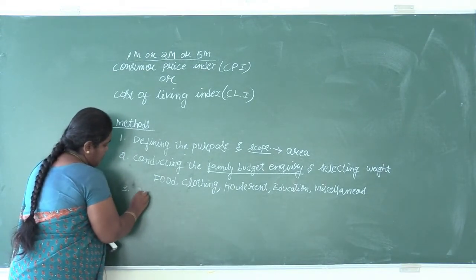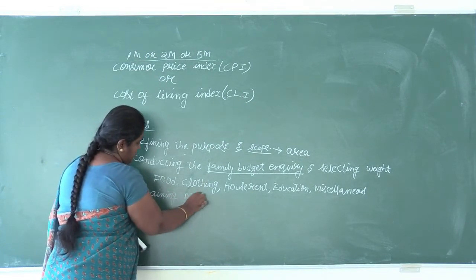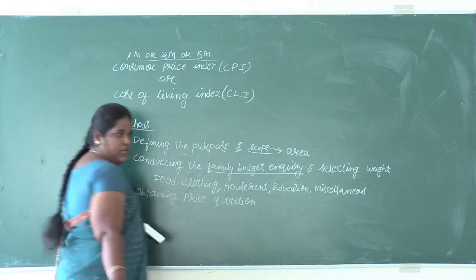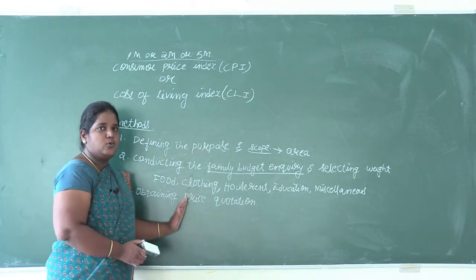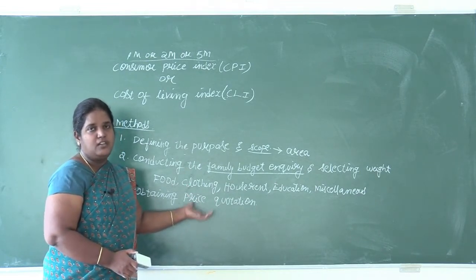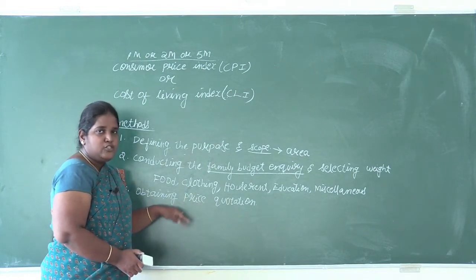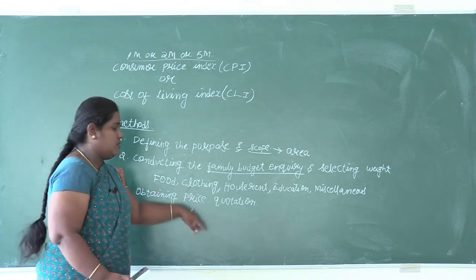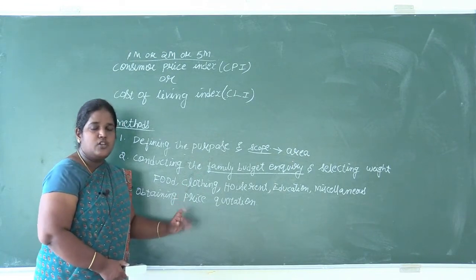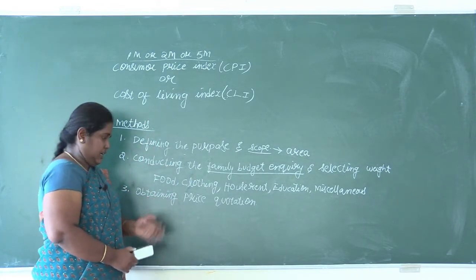The next one is obtaining price quotation. As we know, the prices of items will vary from one place to another, from one market to another market, from one shop to another shop, and even in one shop from consumer to consumer. So we have to take the prices of items from different places and average them. The averaged prices are taken while doing the consumer price index.